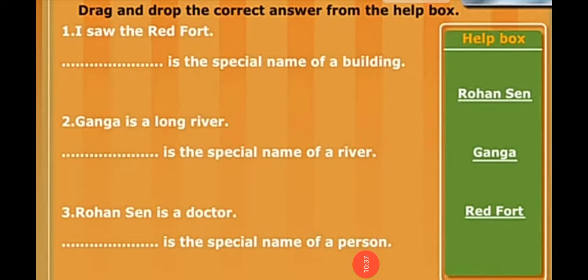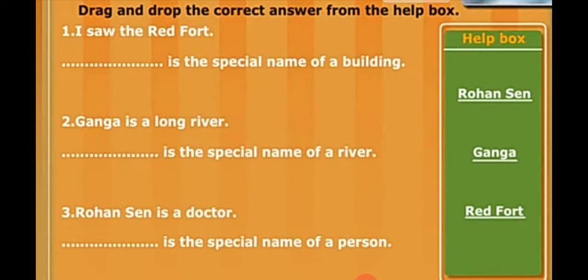Now, a small activity is there for you all. Drag and drop the correct answer from the help box. Number 1, I saw the Red Fort.